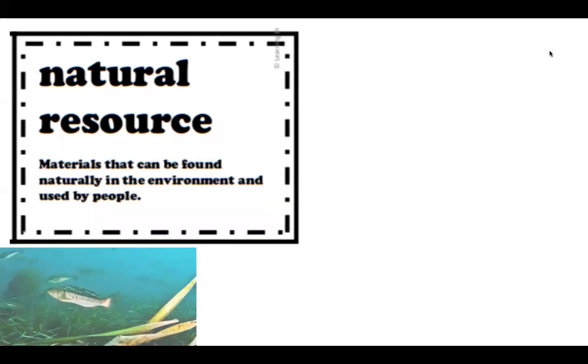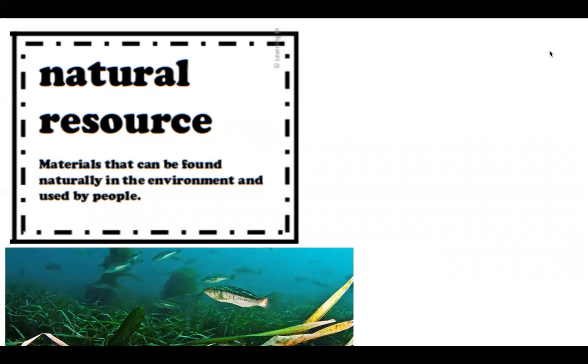For instance, we've got fish, we've got water, we've got underwater plants. Those are all natural resources. You didn't have to do anything special to make the fish exist. They already do. Same with the water and the green plants underneath the water. They're found naturally and they can be used by us. So we can drink the water if we filter it correctly or clean it. We can eat the fish once we cook them, all that good stuff.